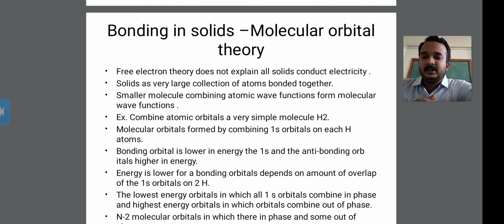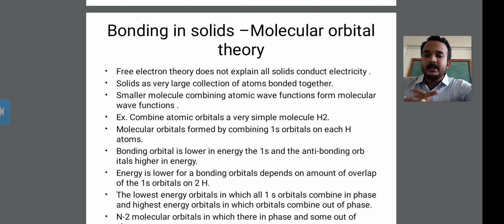The bonding orbital is lower in energy, and the anti-bonding orbital is higher in energy. Therefore, the bonding orbital is lower in energy, the 1s, and the anti-bonding orbital is higher in energy.